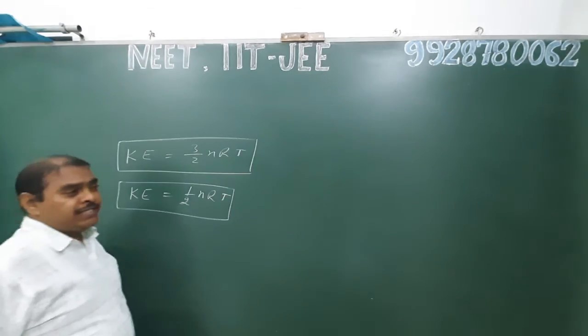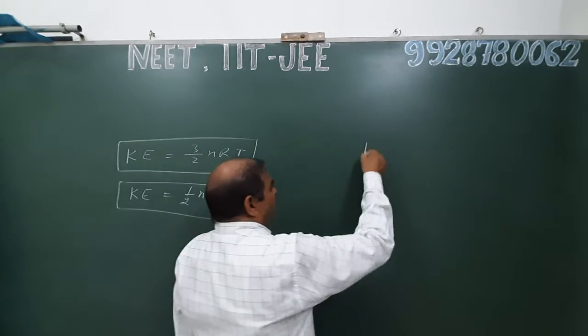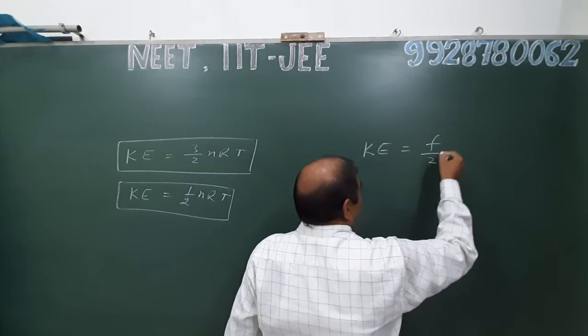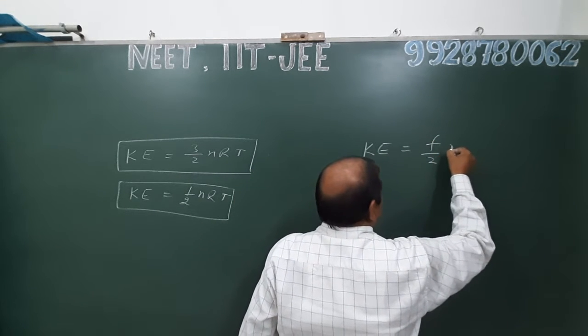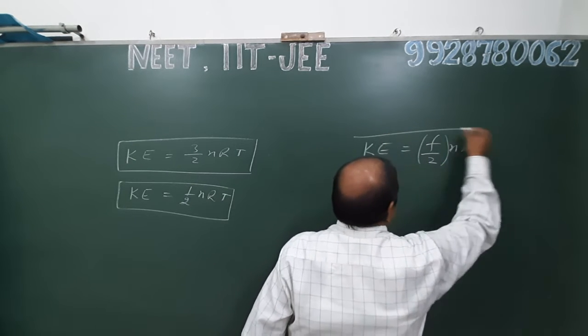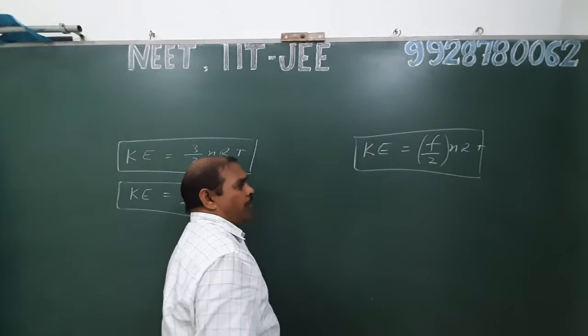If a molecule possesses f degrees of freedom, then its total kinetic energy equals f upon 2 nRT at a particular temperature, where f is the total degree of freedom of the gaseous molecule.